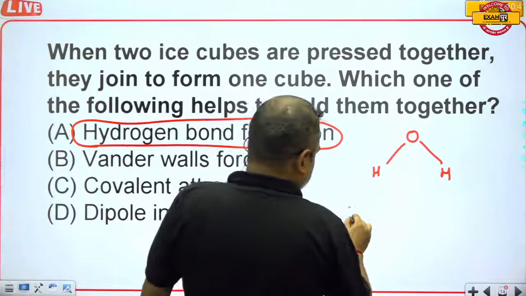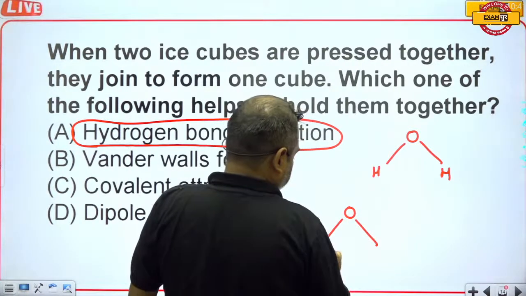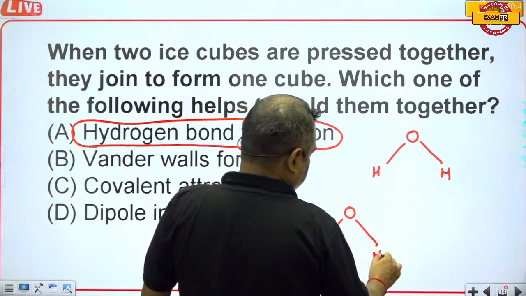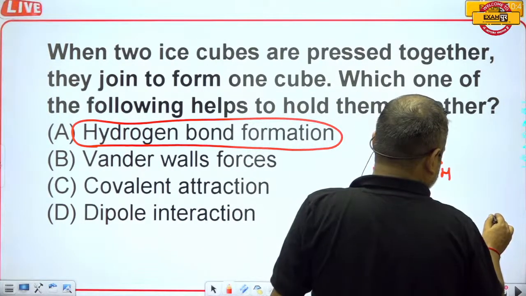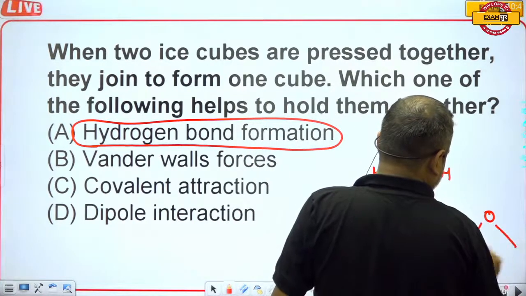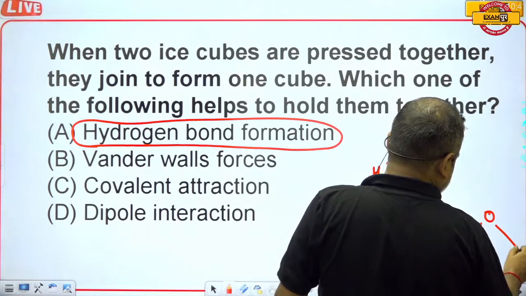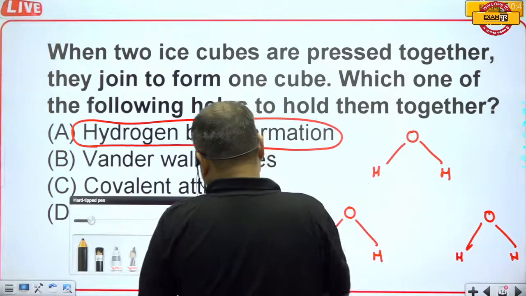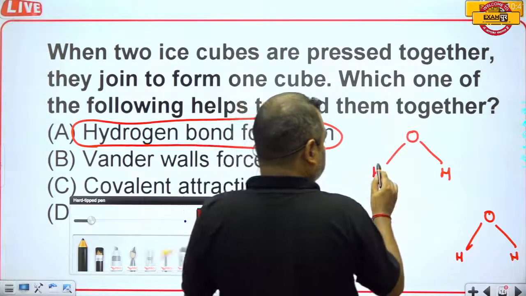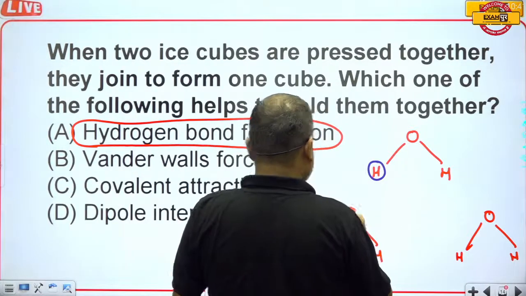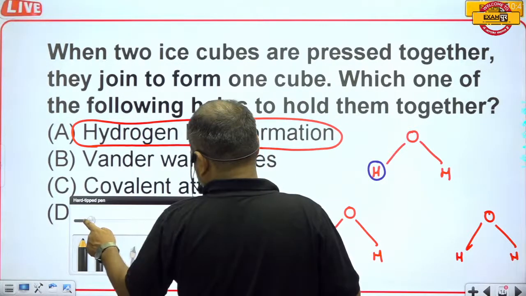Now this is another water molecule, and this is another water molecule.